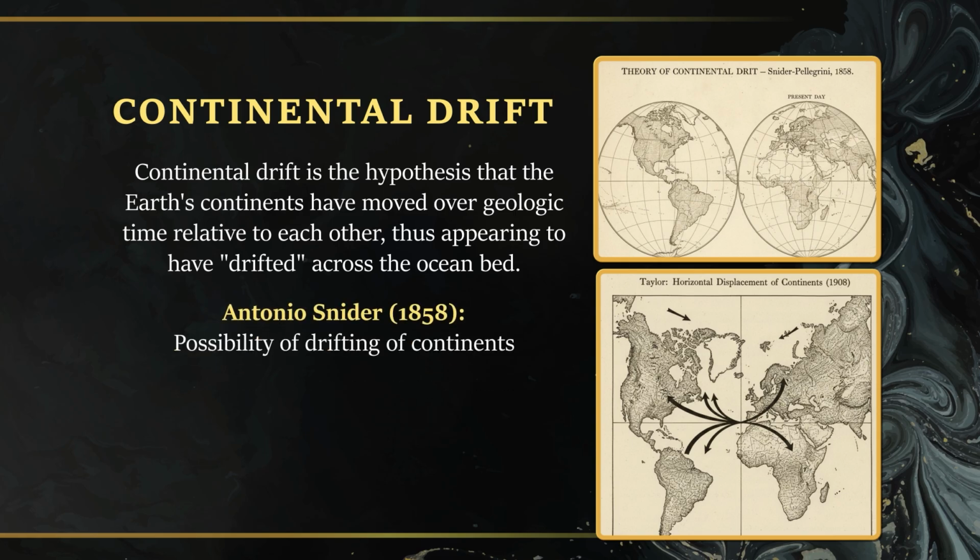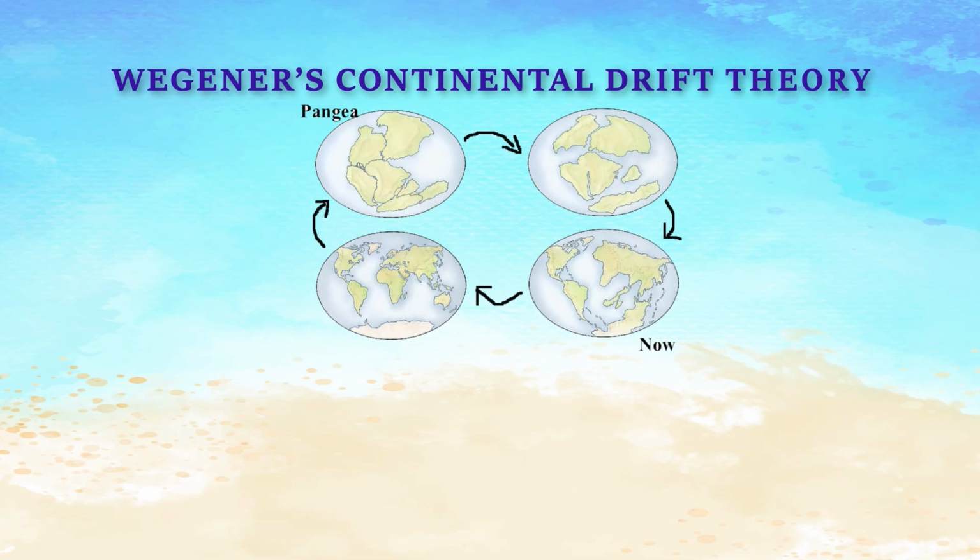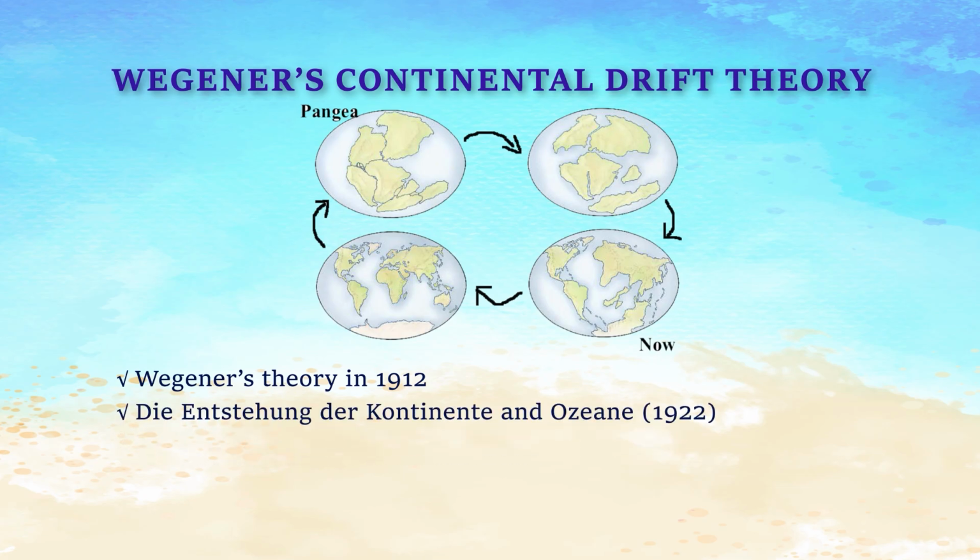In 1858, Antonio Snider gave the possibility of drifting of continents, and in 1908, Taylor gave the horizontal displacement of continents. This theory became popular when Wegener in 1912 gave the continental drift theory, but it became more popular when he elaborated his concepts in a book called Die Entstehung der Kontinente und Ozeane in 1922.